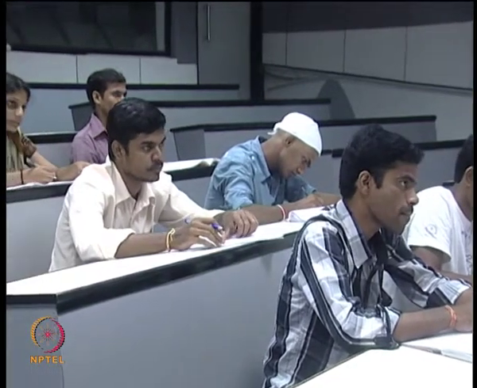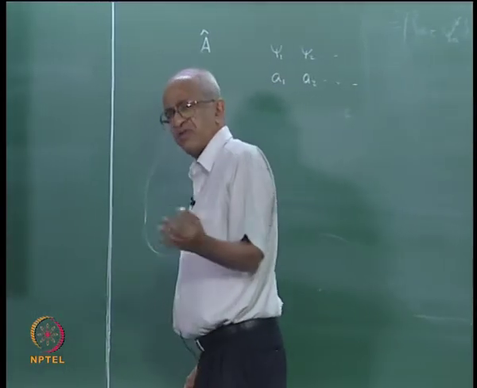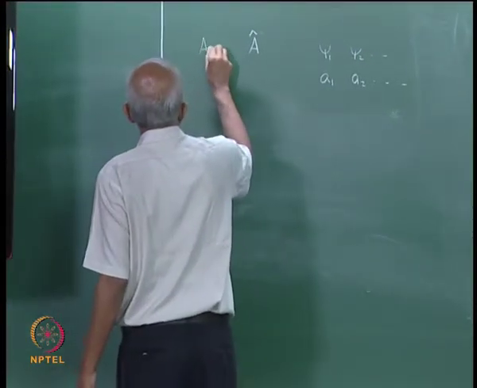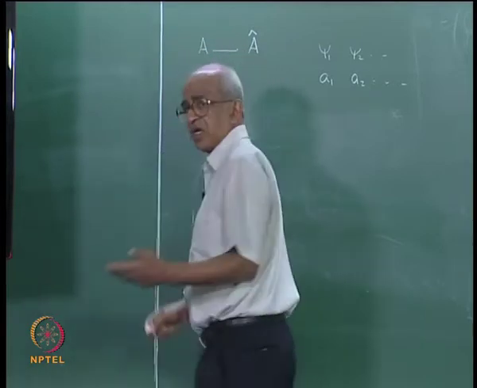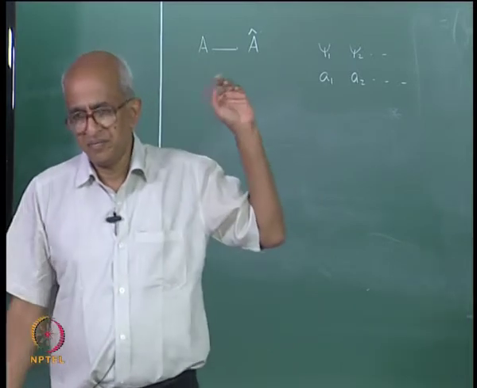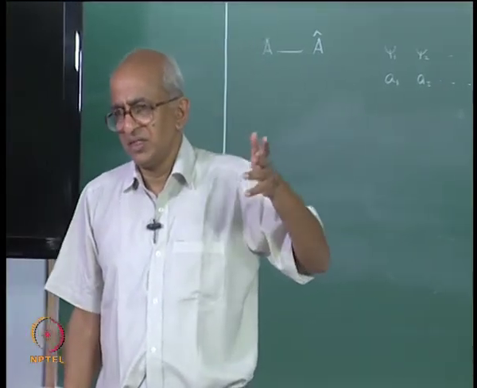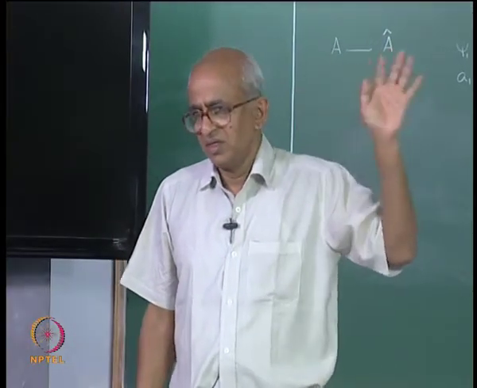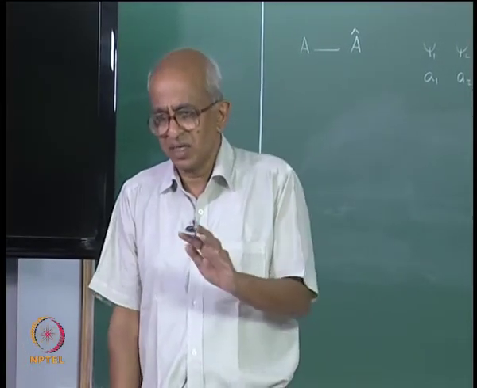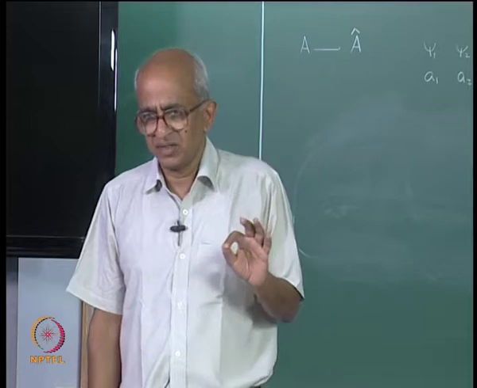Well, let us imagine that I have an operator A corresponding to some observable which I may denote by the symbol A. For example, it could be momentum, or energy, or maybe angular momentum or some such observable, and I have an operator corresponding to that.